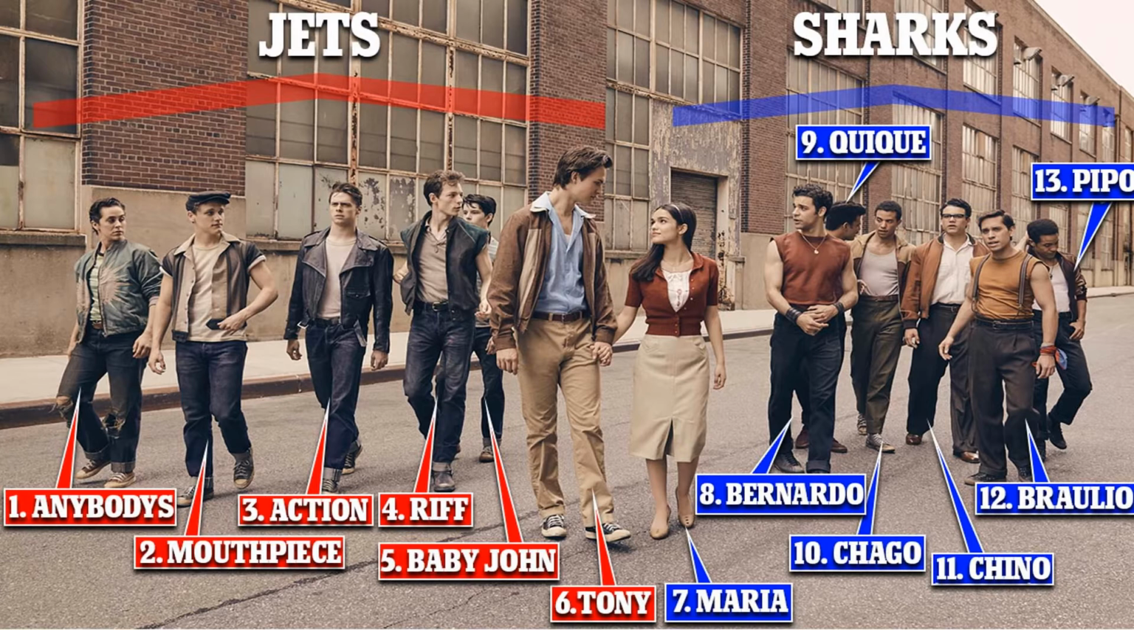Now, we have the Sharks. Maria is the sister of the boss of this Puerto Rican gang. The following characters belong to this gang: Bernardo, Chago, Chino, Braulio, Quique, Pipo, and Anita. In the case of the Sharks, we will focus more on Maria, Bernardo, Anita, and Chino.